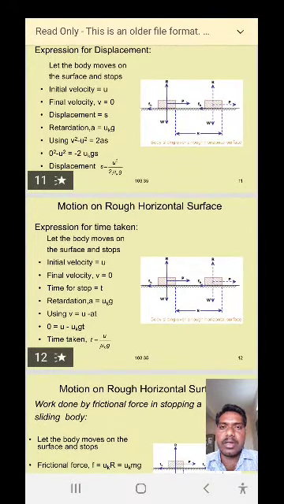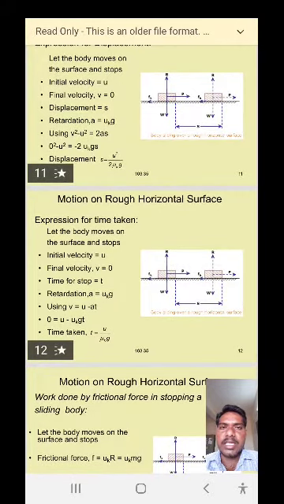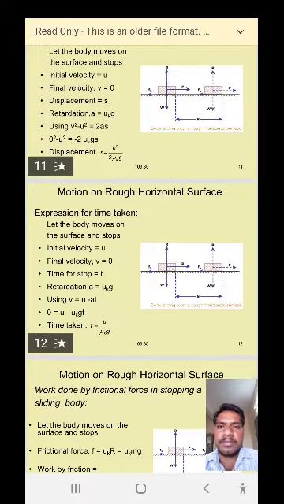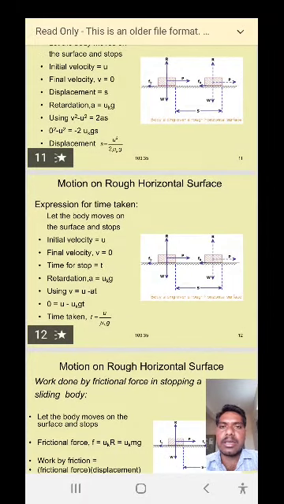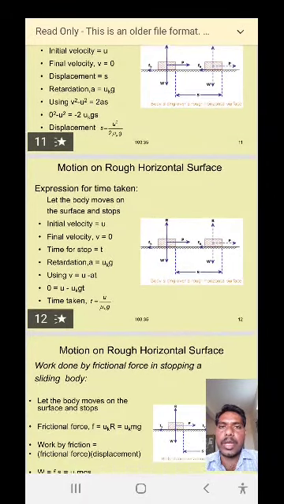The distance travelled by the body from one place to another is s. So here the retardation a is equal to mu k into g. Using the formula v square minus u square is equal to 2as. Here v is equal to 0, since after travelling a certain distance its final velocity becomes 0.